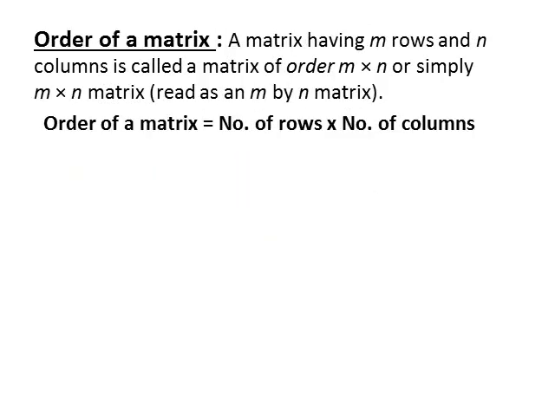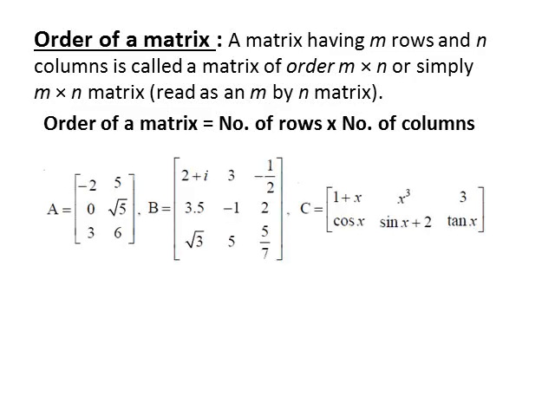Next is order of a matrix. A matrix having m rows and n columns is called a matrix of order m by n. So, order of a matrix equals number of rows into number of columns. Let's discuss the order of the matrices A, B and C. As you can see, there are 3 horizontal lines in matrix A. So, we have 3 rows in matrix A and 2 vertical lines in matrix A. So, we have 2 columns in matrix A.